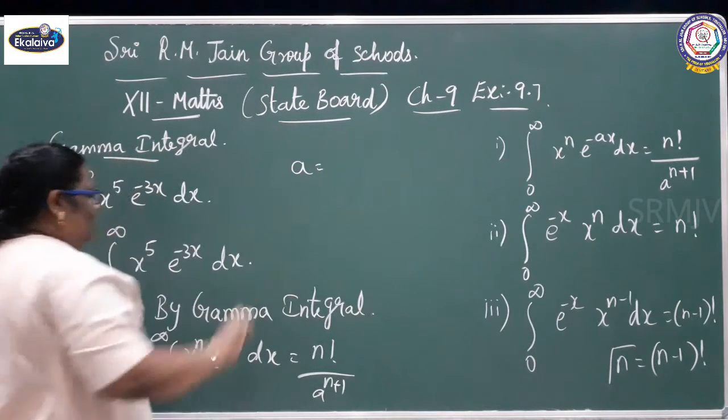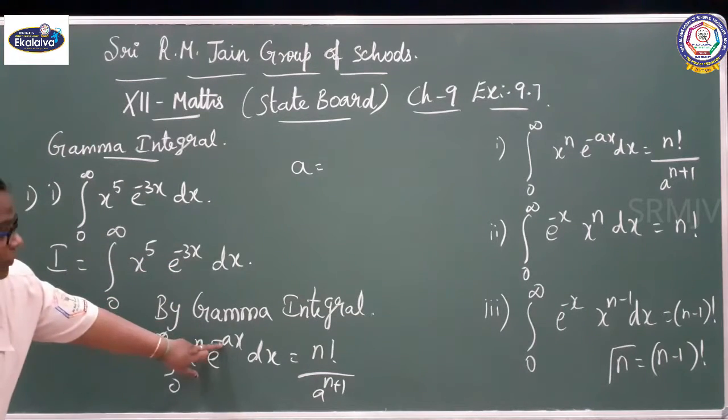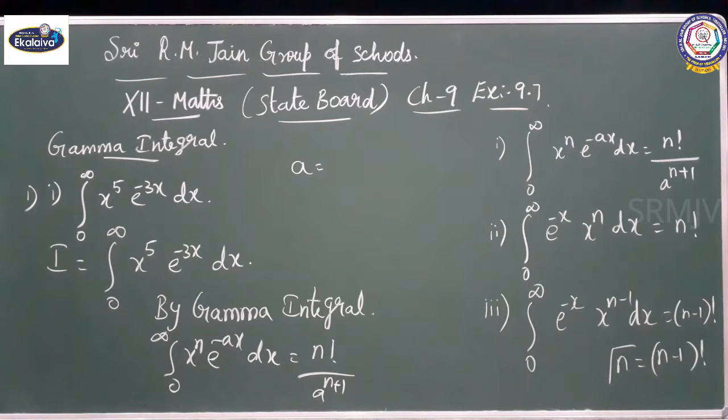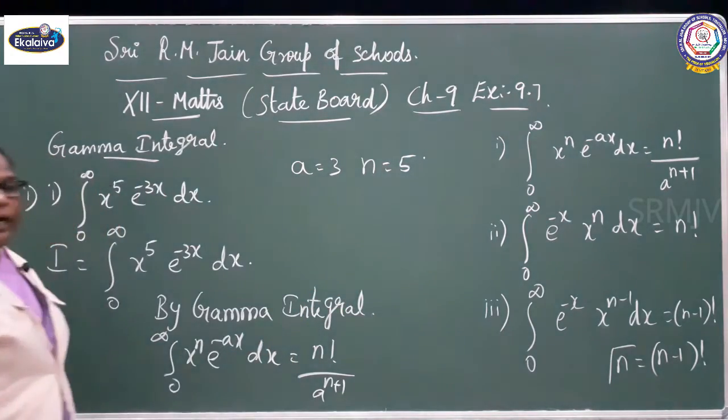A value equal to 3. You do not take it as minus 3 because already minus is in the formula. So, you can take the a value as 3 and n equal to 5.